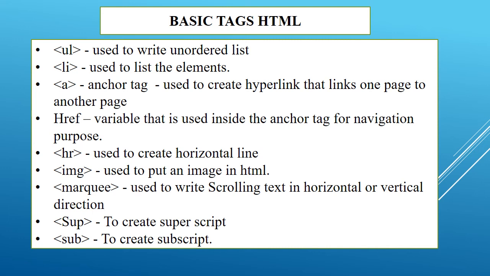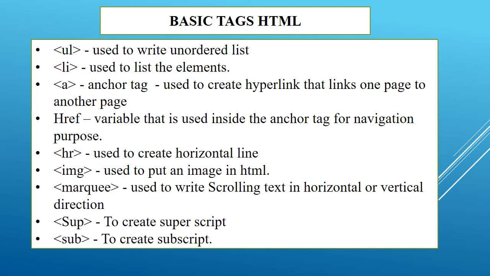Another tag is ul tag. ul is unordered list to make a list of elements, and li is to list the elements. And the a anchor tag. I already told you that hypertext documents move from one page to another page with the help of links. That link is created by this anchor tag, a tag, and href. href is used in the anchor tag for navigation purposes. href is not a tag, it is an attribute that is used in the anchor tag.